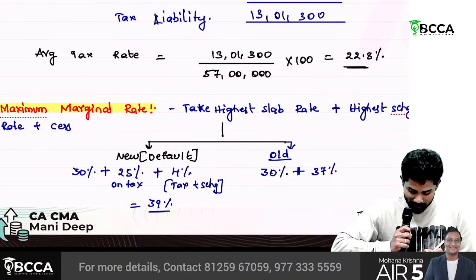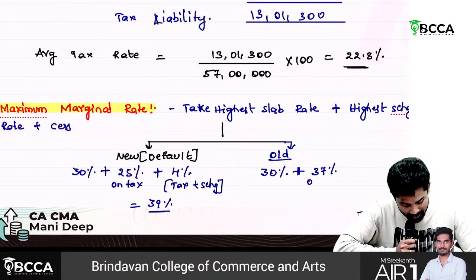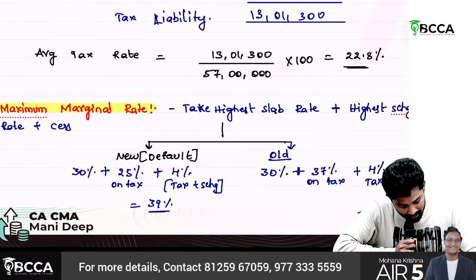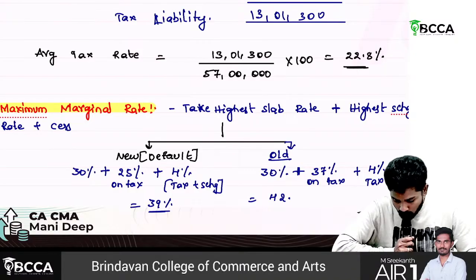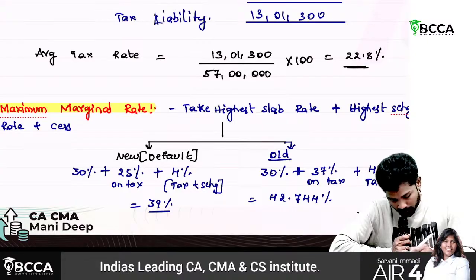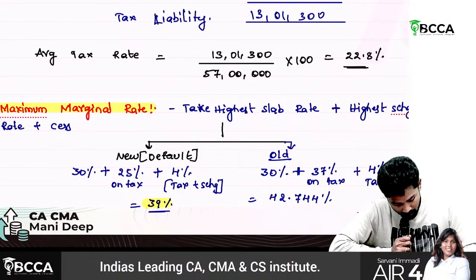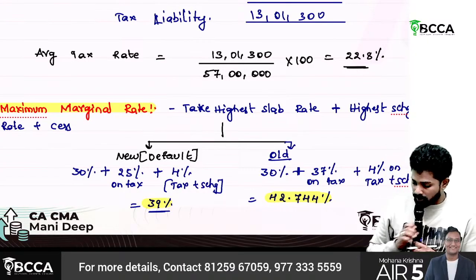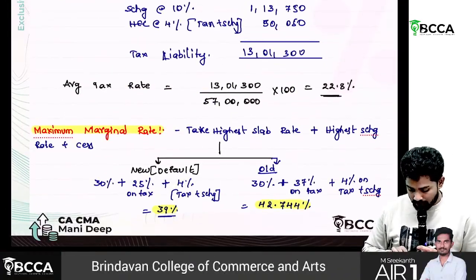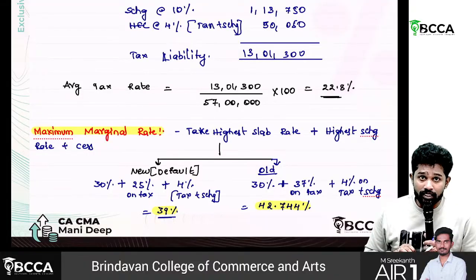Here 37% on tax plus 4% on cess, that is 4% on tax plus surcharge. So together how much? 42.744%. So this is about the average rate of tax and maximum marginal rate.